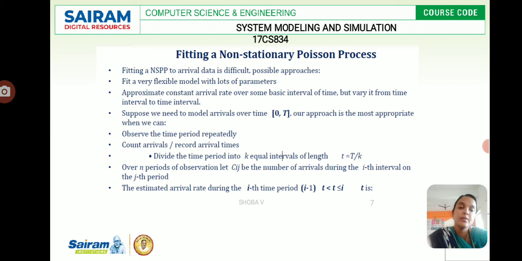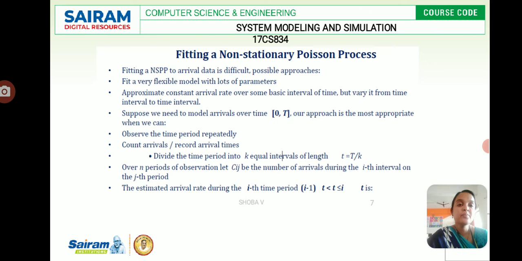Suppose we need to model arrivals over time t; our approach is the most appropriate. The first thing is observation. We already saw this observation in previous slides. So every time, these observations will be repeated, to divide the time period into k intervals. Observe the time period repeatedly and count arrivals, or we can say record arrival times. So divide the time period into k equal intervals of length small t equals T by k, over n periods of observation. Let Cij be the number of arrivals during the ith interval on the jth period.